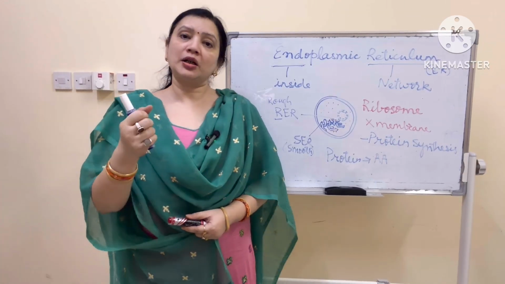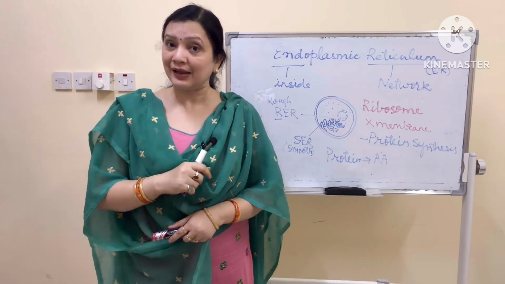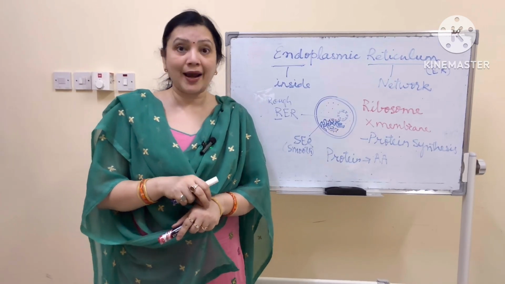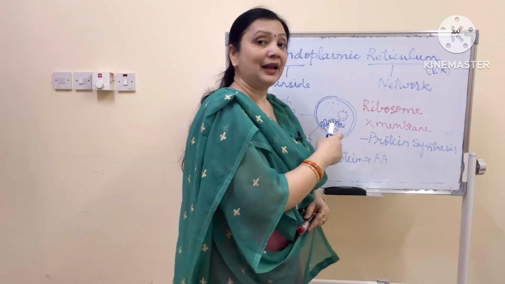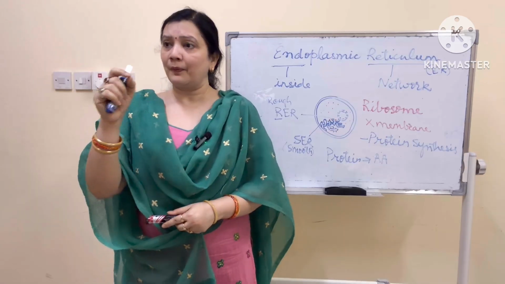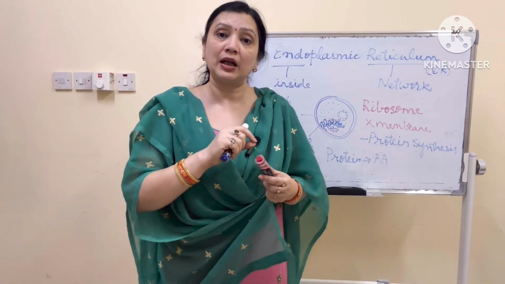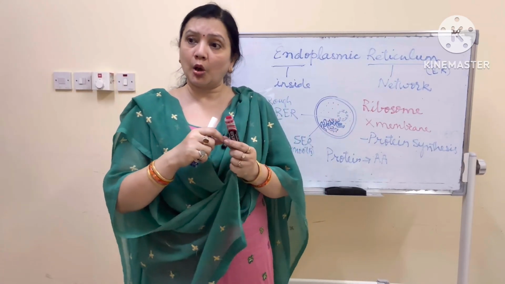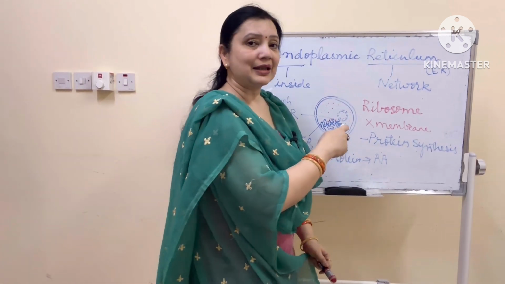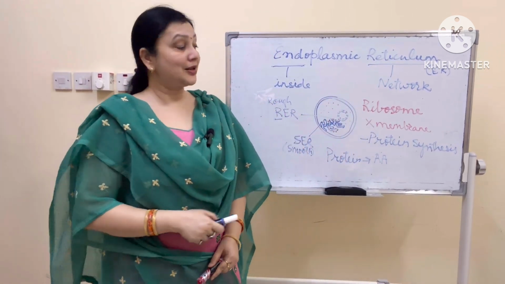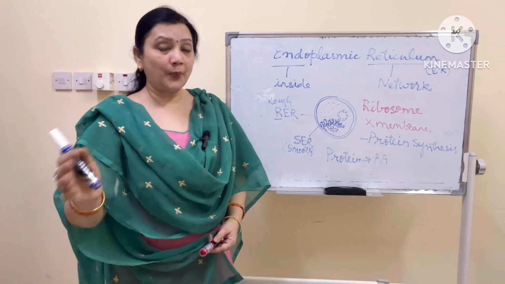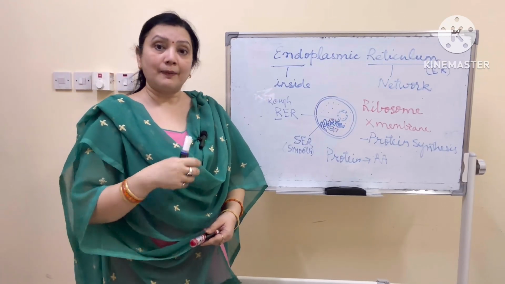For example, you've got hurt and you need a new skin there. You've got some cut and a skin has to come out. So that means ribosome that day will be making your skin protein. It will pick up the particular amino acids which will tie up together, or which will make a long chain of skin protein. So that day the skin will be made using those particular amino acids, or maybe hair protein, nail protein, bone protein.